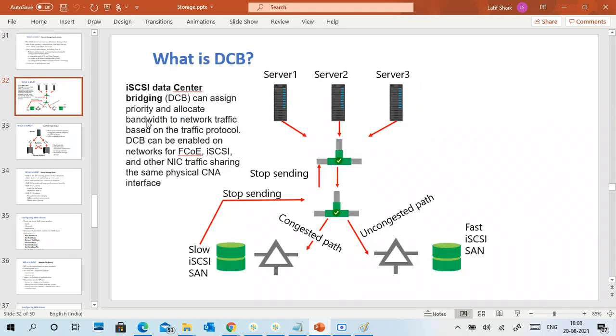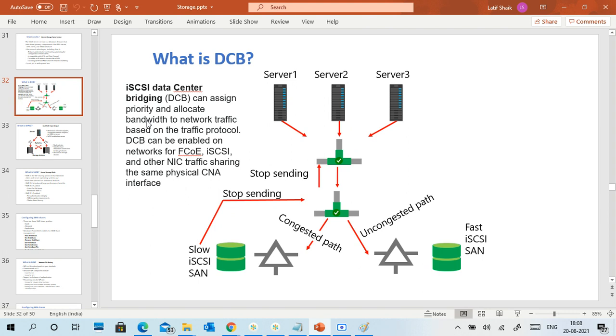DCB, data center bridging. If you see the picture, there are server 1, server 2, server 3, and on one side stop sending, congested path, slow iSCSI send, fast iSCSI send. That is data center bridging, where you have multiple SAN storages.